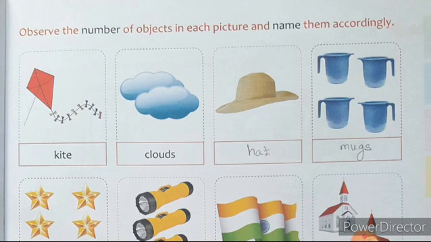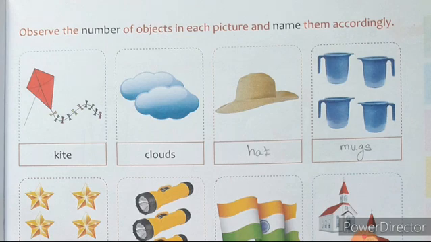Now look at the next image. There is mugs. How many mugs is there? Count it, children. 1, 2, 3 and then 4. There are 4 mugs. That is more than one, known as many. So here there are many mugs. What is the spelling for mug? M-U-G-S, mugs. When there is more than one, we have to add the letter S or ES to convert into many. So here the word mug, M-U-G, ends with the letter G. So here we can add the letter S to convert into many. So the answer is mugs.